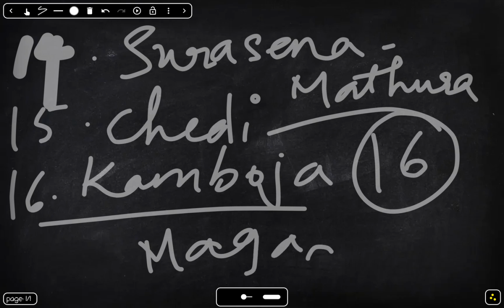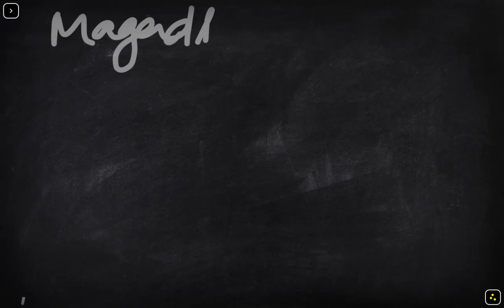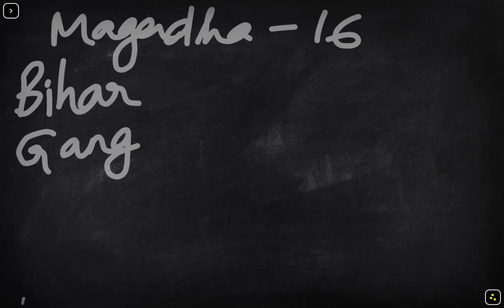We need to concentrate on Magadha as the main thing, because let me introduce you. Magadha is the best of the 16 Mahajanapadas and it is the most powerful state. It is located in present Bihar, and it is surrounded by the river Ganga.